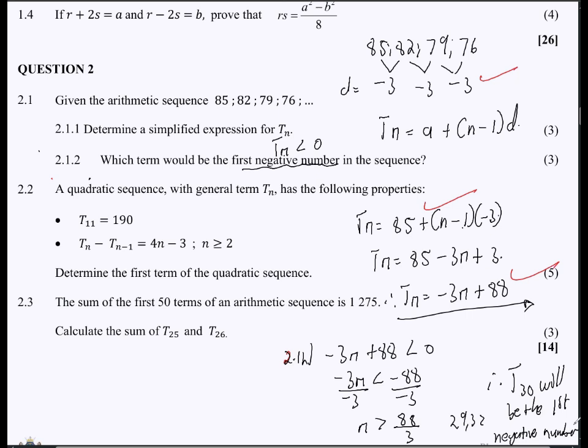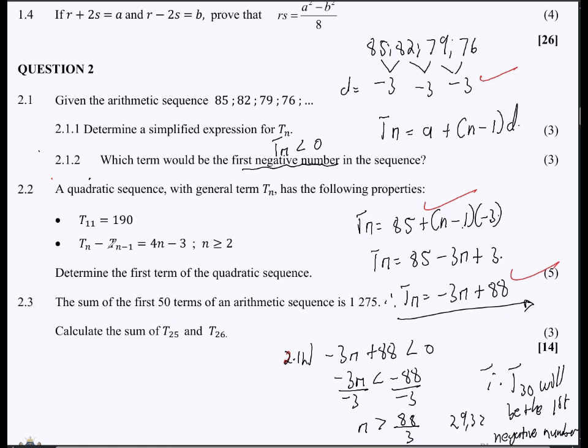Because it should be, remember they're saying it should be a number that is greater than 29.33. So the first integer value that is greater than 29.33 is obviously 30. Right, then meaning from 30 going all the way up, the terms will now start to be negative. So, okay, that's the meaning of that right there.